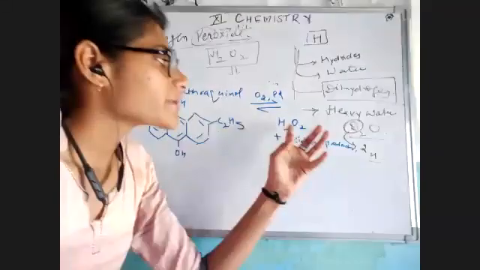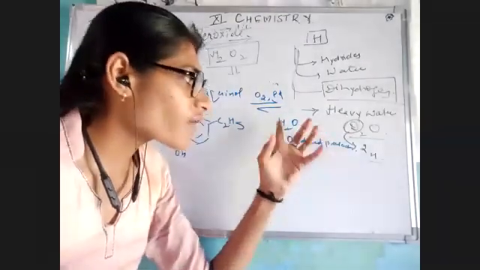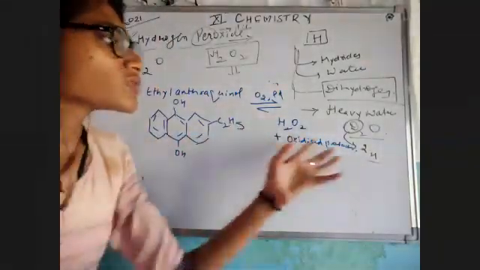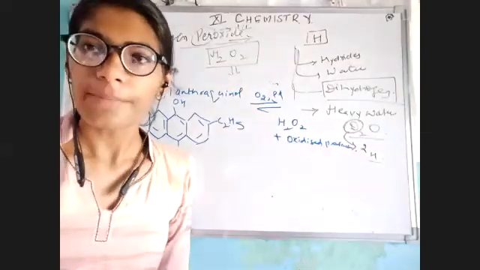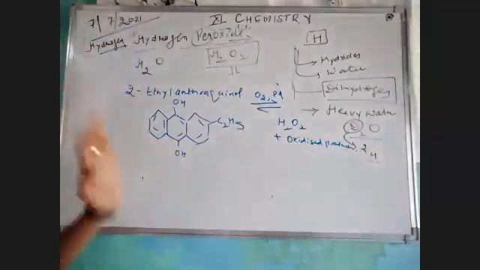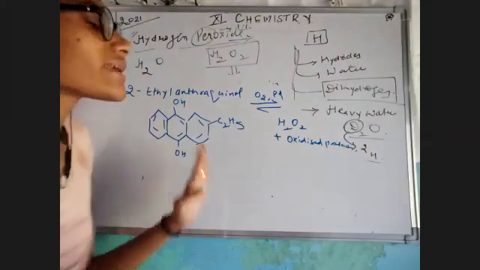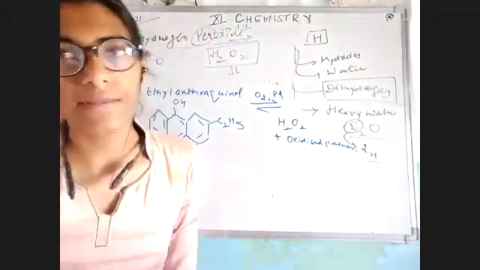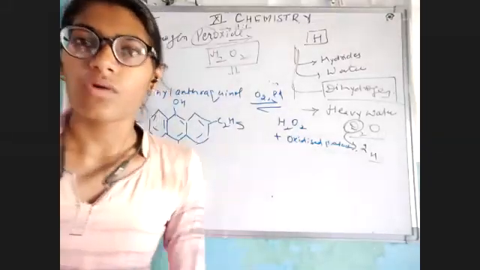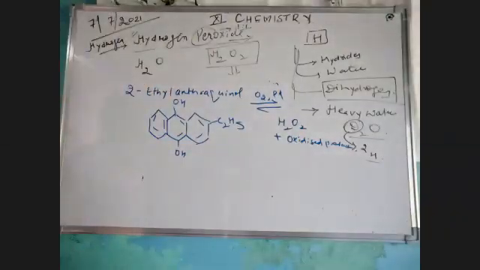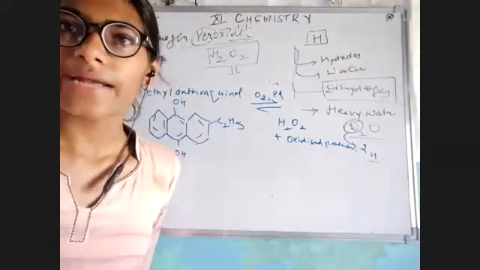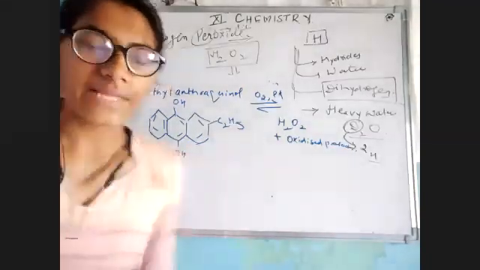There would be formation of hydrogen peroxide plus this reactant would be reduced to make a product. Okay, so just do not bother about this, but you must remember that yes, we can also prepare our hydrogen peroxide with the help of organic compounds. Am I clear or not? Okay. So this was all about the preparation of hydrogen peroxide. Let's move to the next topic. That is our physical properties of hydrogen peroxide. Okay, let's move.